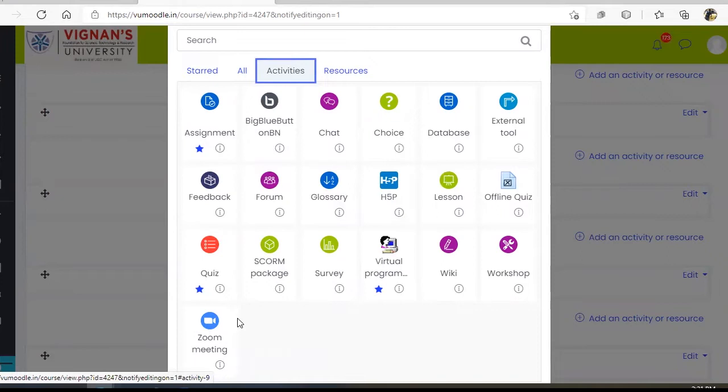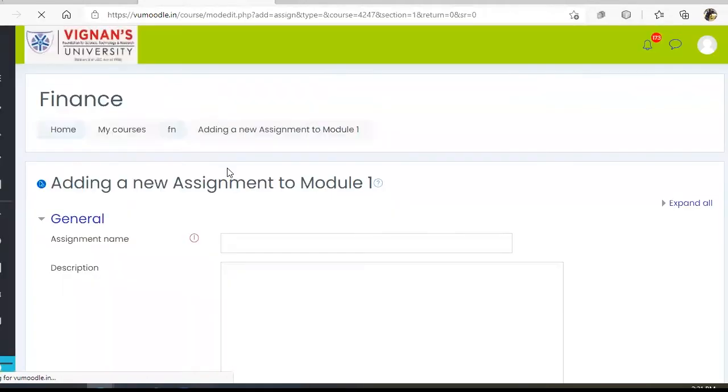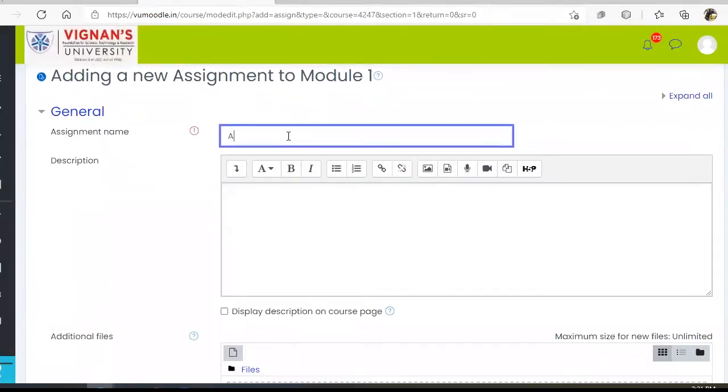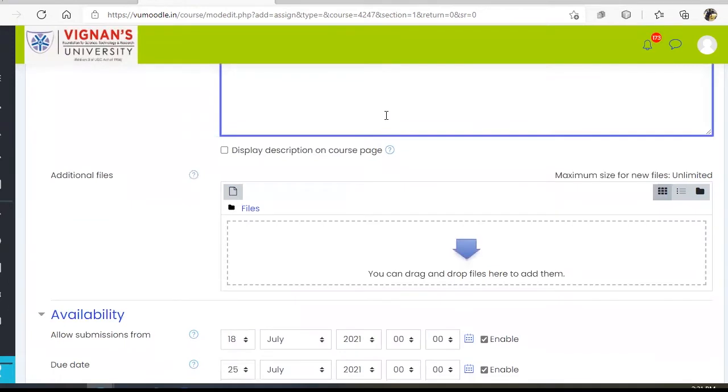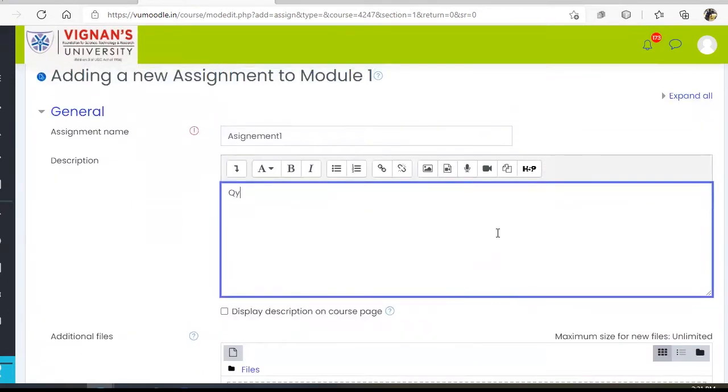So with the help of Zoom, you can interact with the students through video calls. You can clarify the doubts. You can make use of this as the video interacting tool. And if you want to give an assignment to the student, you can select this one. Select this as assignment. Assignment 1. And here you can post a set of questions.